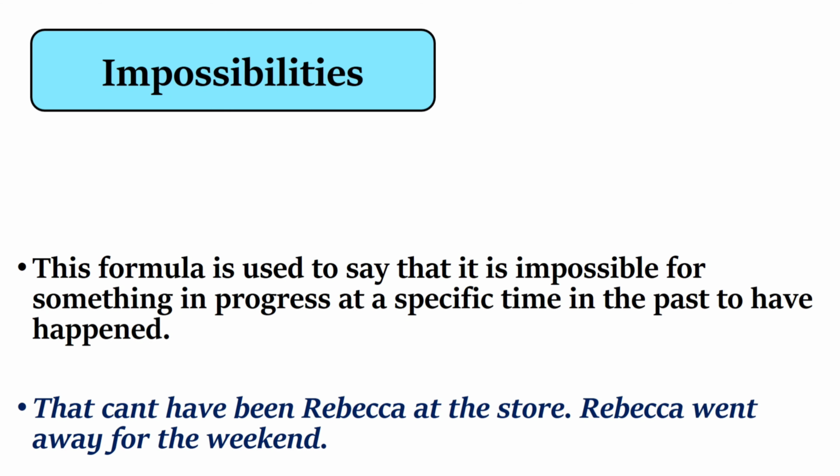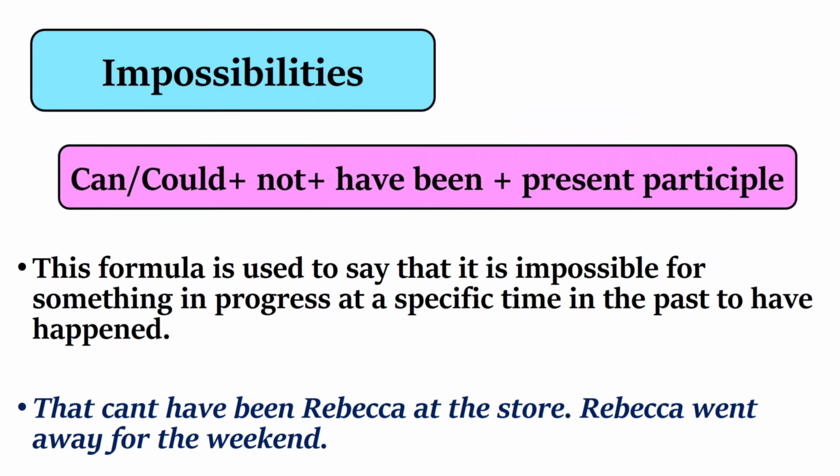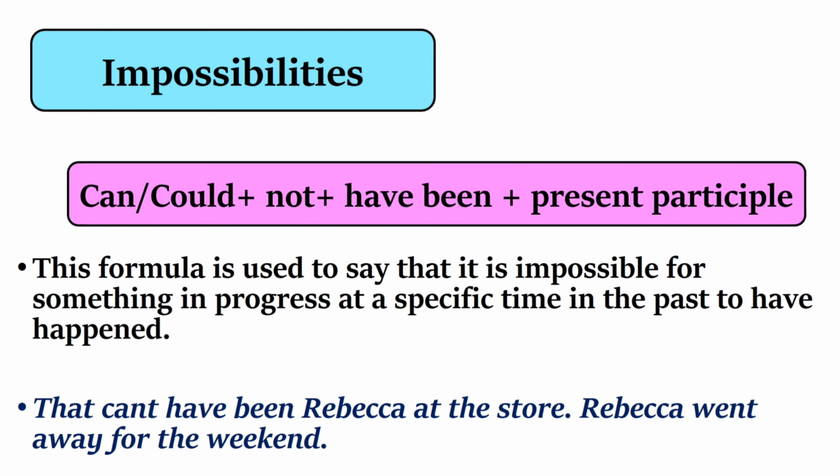To say that it is impossible for something in progress at a specific time in the past to have happened: can, or, could plus not, plus have been plus present participle. Example: that can't have been Rebecca at the store. Rebecca went away for the weekend.